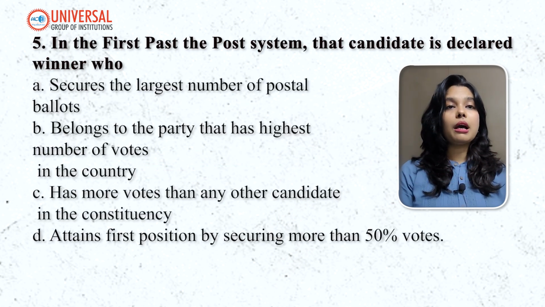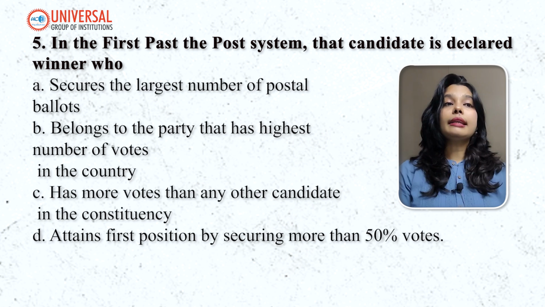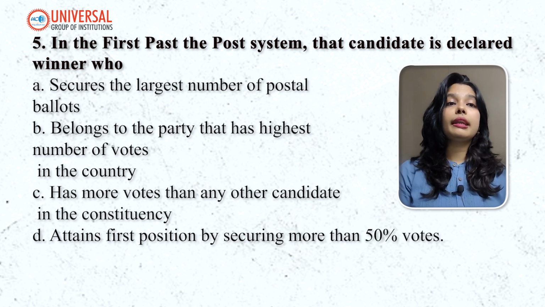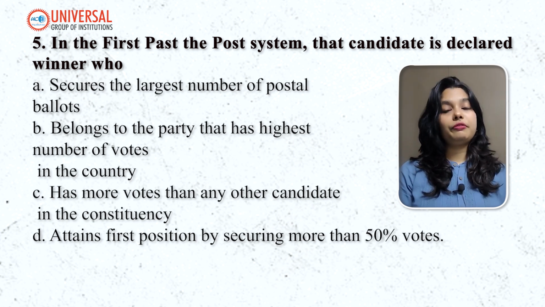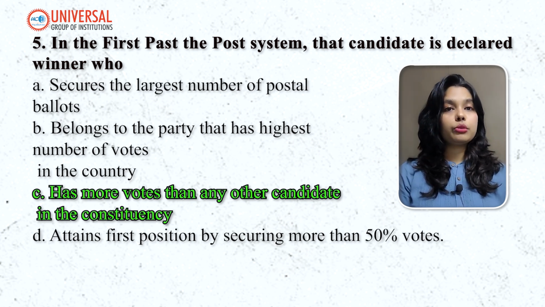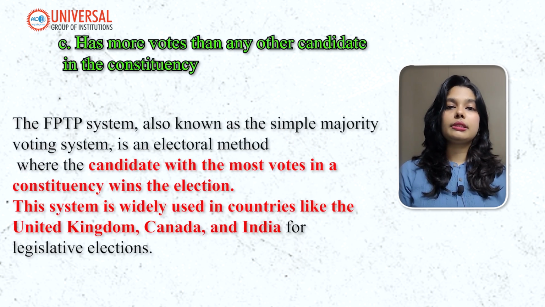In the first past the post system, that candidate is declared winner who secures the largest number of postal ballots, belongs to the party that has the highest number of votes in the country, has more votes than any other candidate in the constituency, attains first position by securing more than 50% vote. So your answer is C. In the first past the post system, the winner has more votes than any other candidates in the constituency.